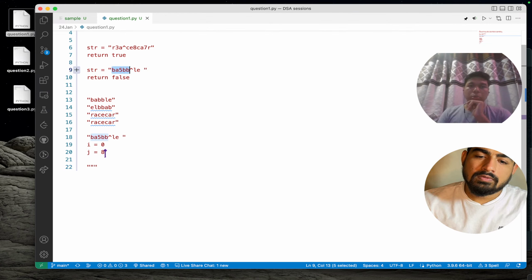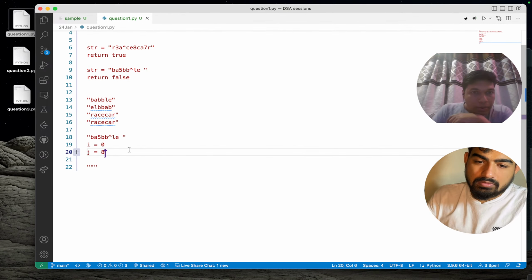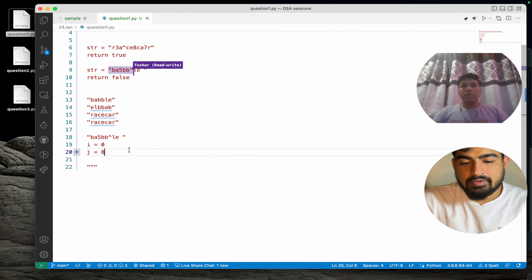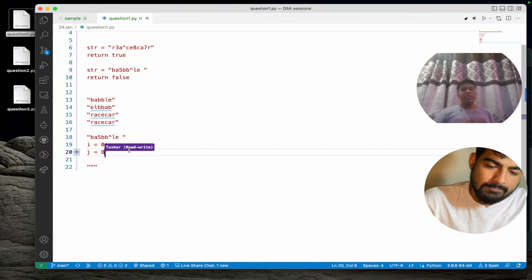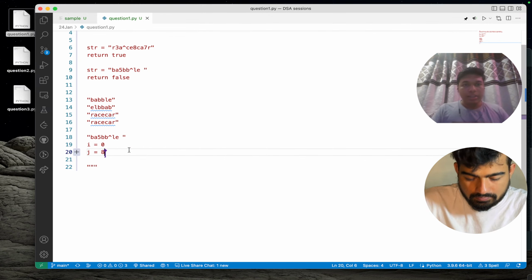I think the starting j will be 9, the space? No, the length is 9. Yeah, if you consider index wise, then you're saying it correctly. We need to access that index, since it is zero based.